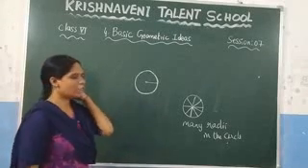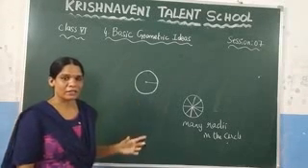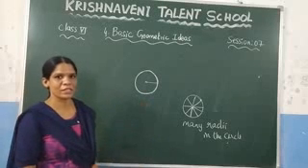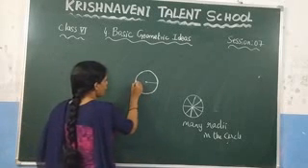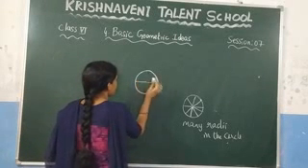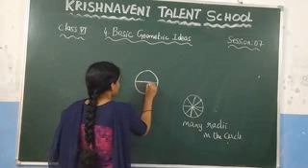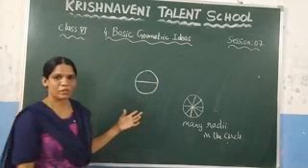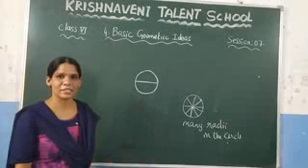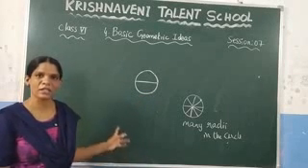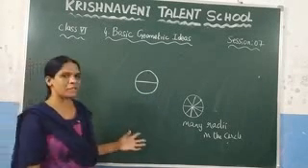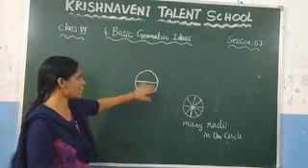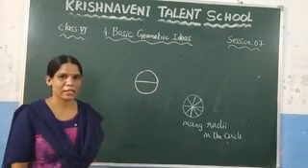And after that, here I am drawing one line segment through the center. You can observe that this one we call a diameter. What do we call it? The diameter. What is meant by the diameter? That means the diameter divides the circle into two equal parts.